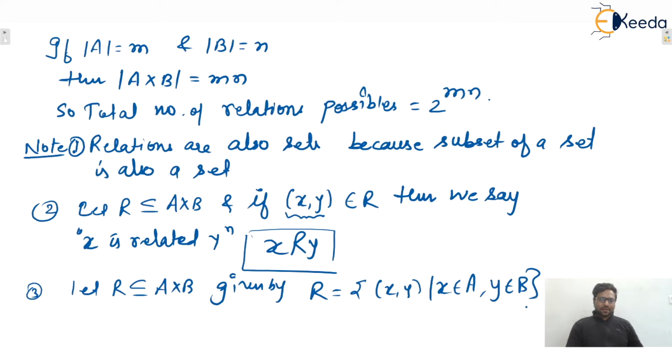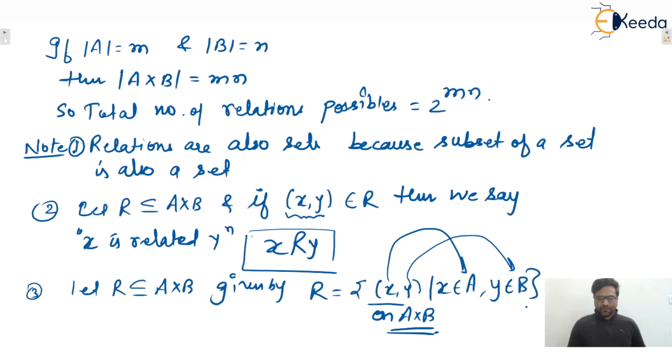That means here (x, y) is an ordered pair where the first element belongs to the first set and the second element belongs to the second set. If it is a relation on A cross B, then x must belong to A and y belongs to B. So this relation is on A cross B. I hope this one is clear to everyone.